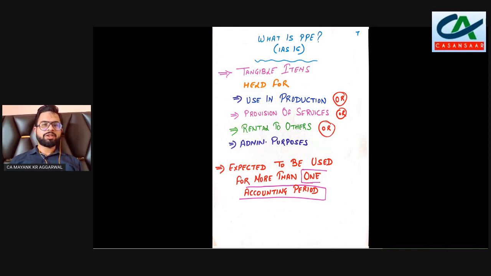So any fixed asset like building, plant, machinery, furniture, fixtures, which we use either in production or in the provision of services, like a laptop is a fixed asset, and for rentals, like if I have any vehicle or building which we use for rent, or for administrative purposes like the head office of a manufacturing plant. So all these assets which are used for more than one accounting period are termed PPE